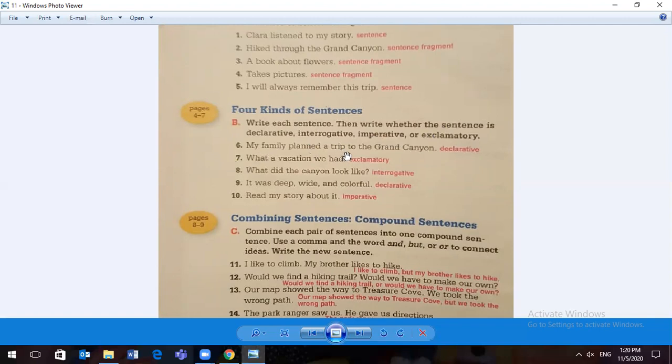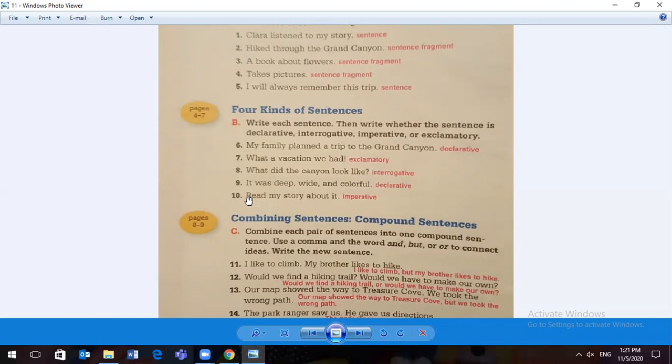All right, number 6. My family planned a trip to the Grand Canyon. We're giving information. This is declarative. What a vacation we had. Here's our clue at the end. There's an exclamation point. Exclamatory. What did the canyon look like? Interrogative, we're asking a question.